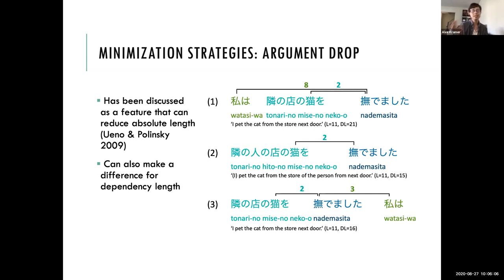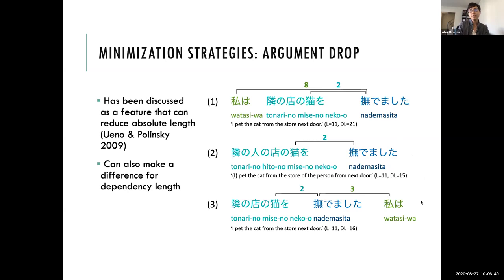The way that these sentences handle their arguments is slightly different, and this has consequences for the total dependency length. In the first sentence, we have expressed all 3 arguments. We have the short subject, a kind of longer object, and the verb, and the total dependency length is 21. In the second sentence, we have a slightly longer object here, just to make sure that our sentences are the same length, but we've dropped that subject. And by dropping the subject, we end up with a total dependency length of just 15, which is much shorter.